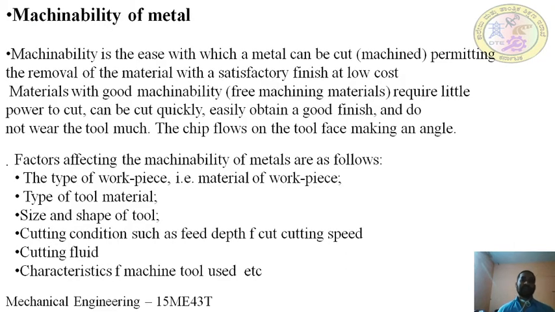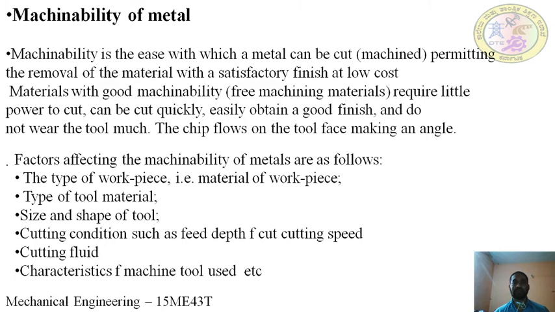Next is the machinability of the metal. So what is machinability? Machinability is the ease with which a metal can be cut or machined, permitting the removal of metal with a satisfactory finish at low cost. It means how easily the metal allows removal of material from the surface, with a satisfactory finish, and at a low cost. It should be a low cost.